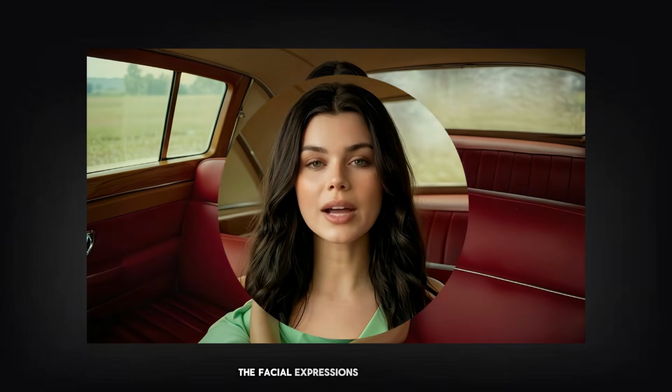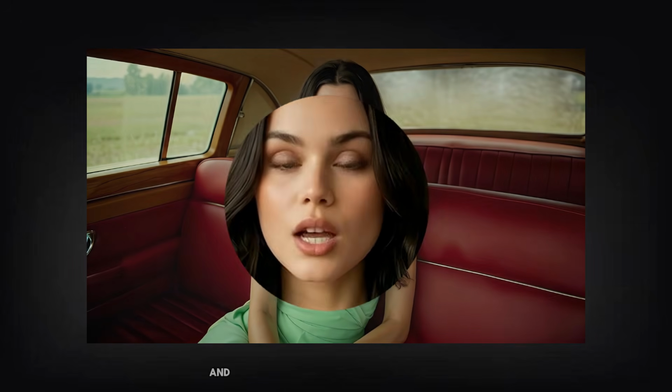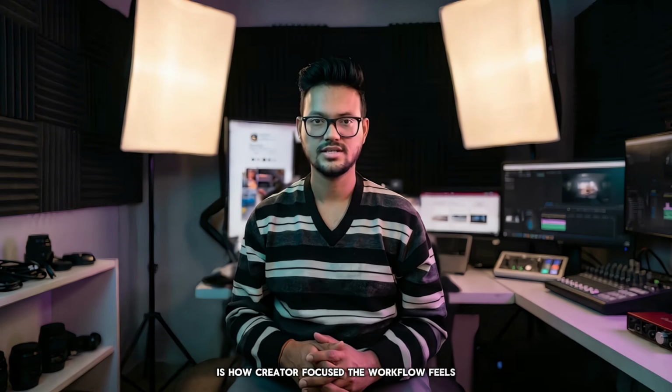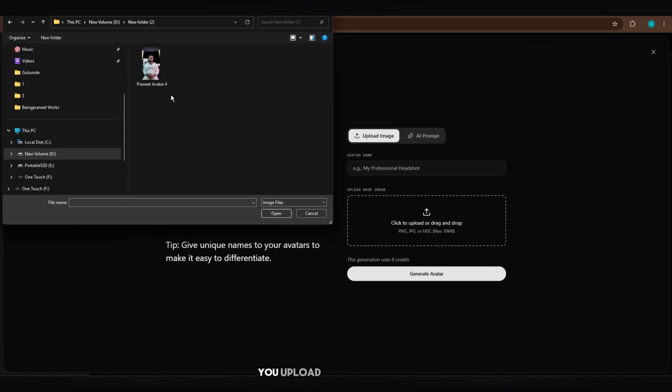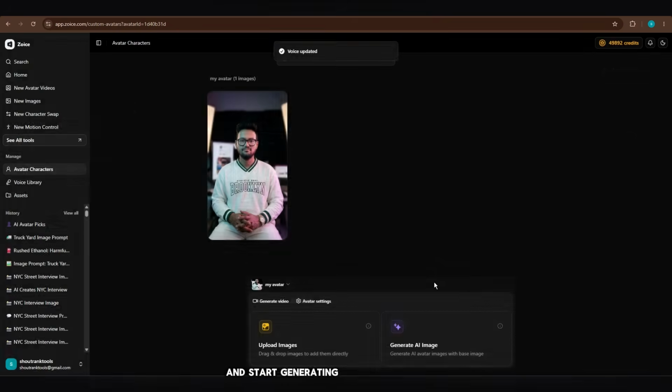The facial expressions are smoother, the voice cloning sounds surprisingly human, and the lip sync quality is genuinely impressive. Another thing I really liked is how creator-focused the workflow feels. Some AI avatar platforms feel overly complicated or technical, but Zoice makes the process simple. You upload training footage, clone your voice, train your AI twin, and start generating videos from scripts. That simplicity matters a lot because most creators and businesses don't want a complicated production workflow.